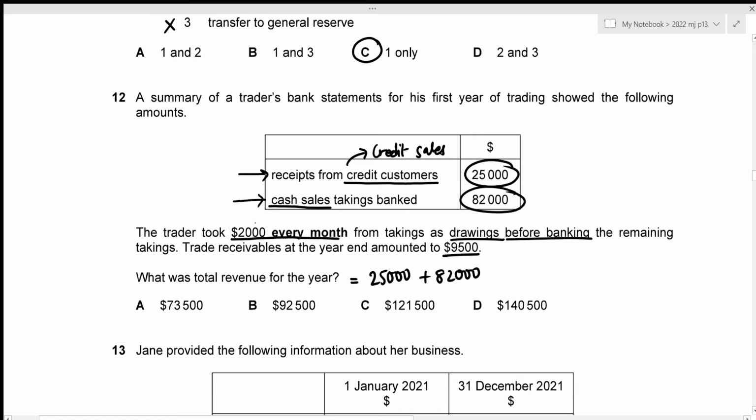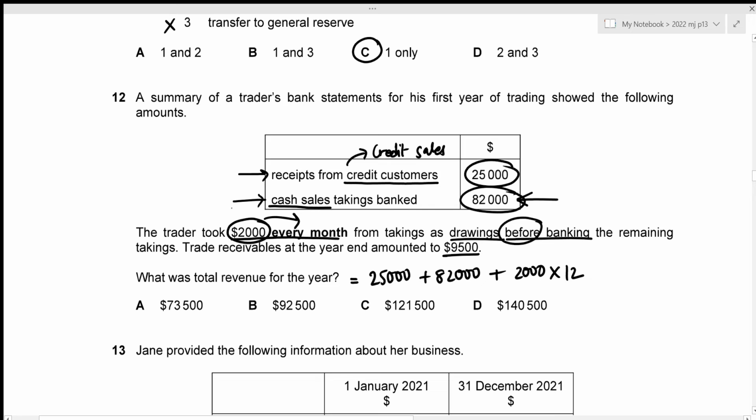And remember that the trader has been taking 2,000 every month from takings as drawings before banking, right? So this amount does not include those drawings which were taken from the sales value, right? So we should be recording those drawings amount as well, as it was sales essentially. So plus 2,000. And remember that this 2,000 was every month. So for the 12 months, that's going to be 2,000 times 12. And the last